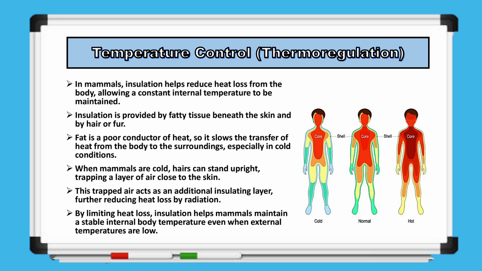The concept can be understood by looking at how core and shell temperatures in the body change under different environmental conditions. In a cold environment, the core temperature is maintained at a stable level while the shell area, which is affected by external conditions, contracts to conserve heat. In a hot environment, the core area expands to release heat, while the shell area adjusts to help dissipate warmth. Under normal conditions, the core and shell are balanced, allowing the body to function efficiently while maintaining overall temperature stability.